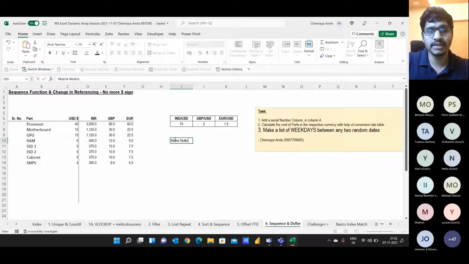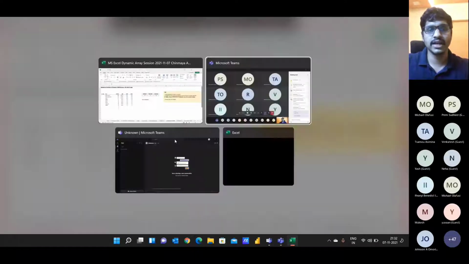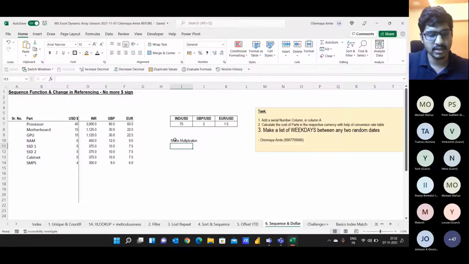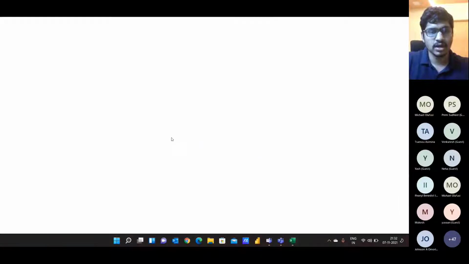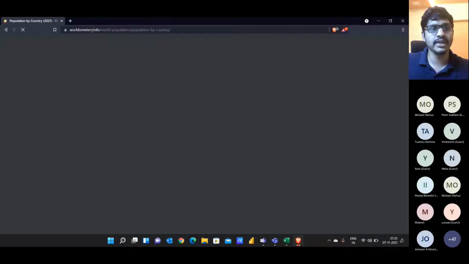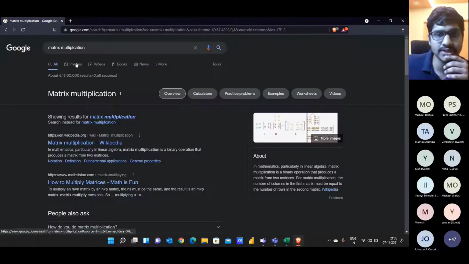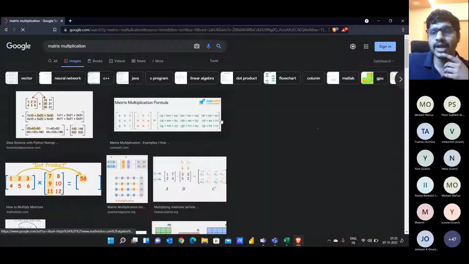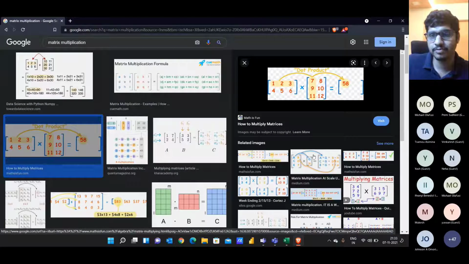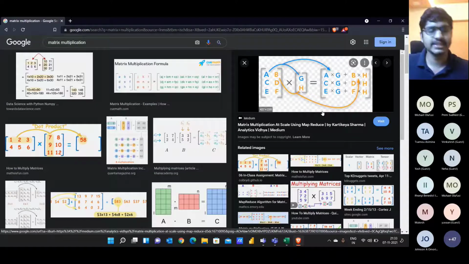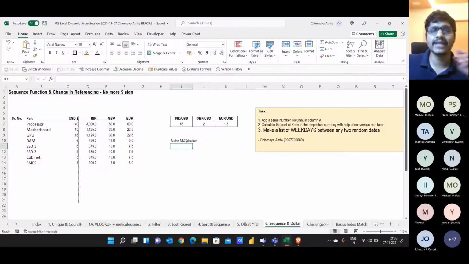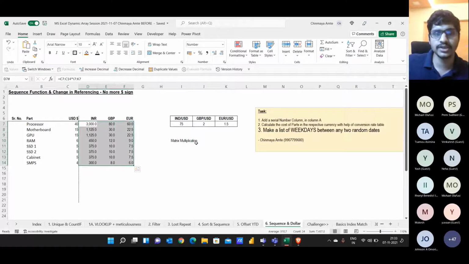If you remember our school days, I'll just share my browser with you guys again. In school days, we used the concept of matrix multiplication, right? I'll just show you the images. Yep. We had done this dot product method in our high schools and schools. So that is nothing but dynamic arrays. Whatever this image is showing is the backend logic of why these things are working. So it is leveraging the concept of matrices in Excel.